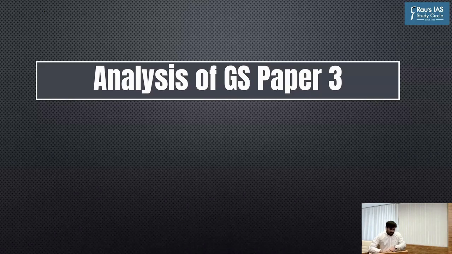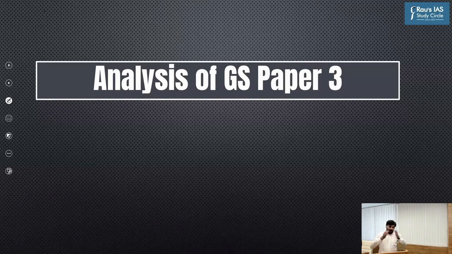So let us start with the analysis of this year's GS paper 3. As part of this analysis, first and foremost, we will look at the relative weightage of different subjects in the last 3 to 4 year mains examination GS paper 3. And we'll understand whether this pattern in terms of weightage to different subjects has continued in this year's mains examination or not.